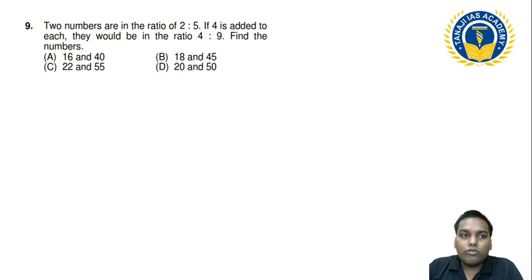Now there is also one more question. The two numbers are in the ratio of 2:5. If 4 is added to each of them, they would have the ratio of 4:9. Find out the numbers.